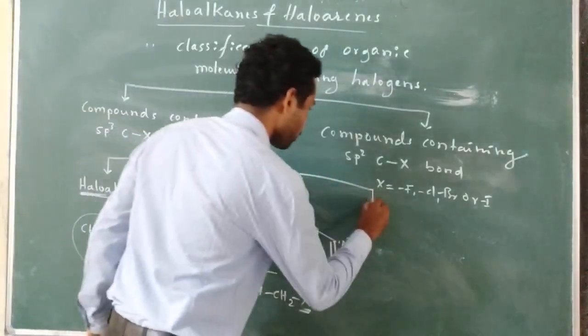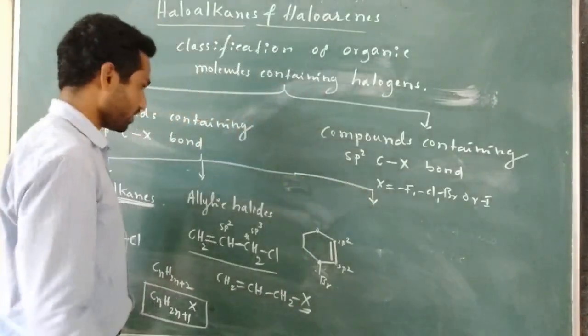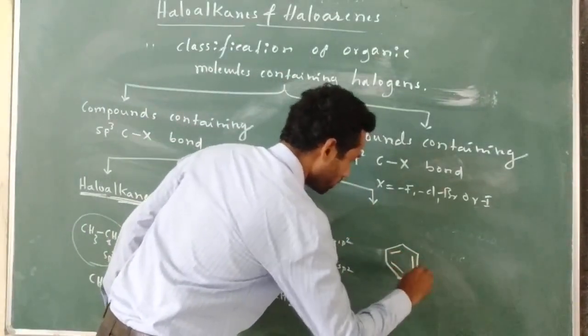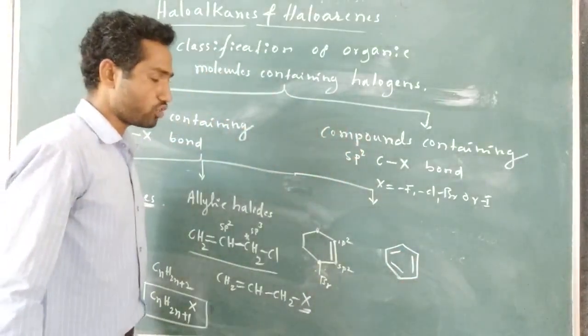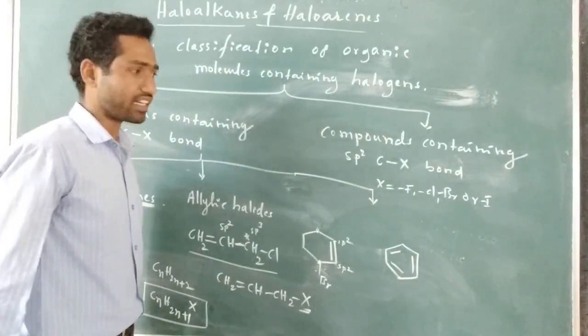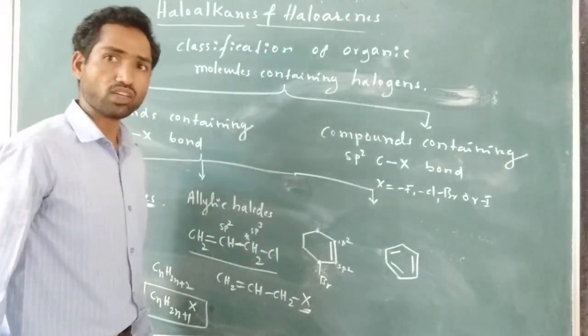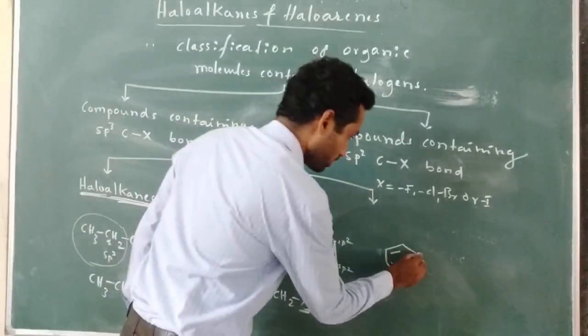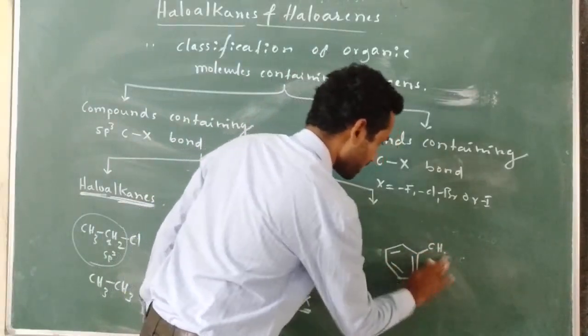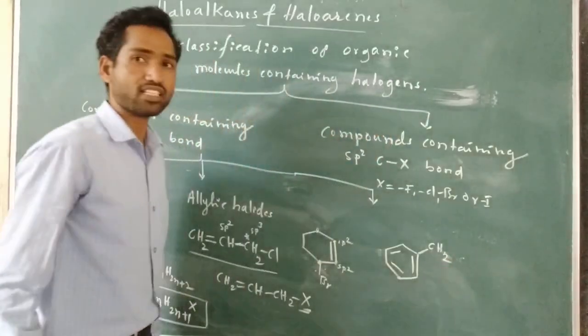The third class of compounds: take a benzene ring. All carbons of this benzene molecule are sp2 hybridized, and each carbon is attached to one hydrogen. Now to this carbon, an sp3 hybridized carbon is attached.